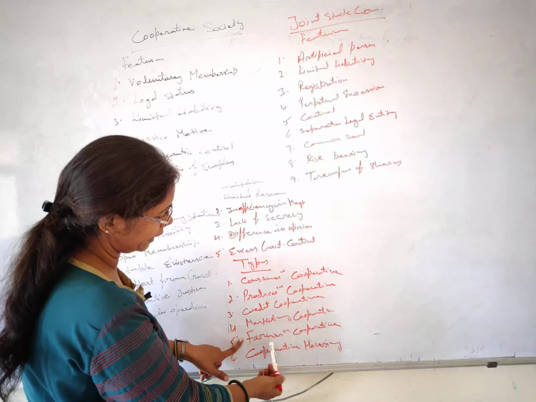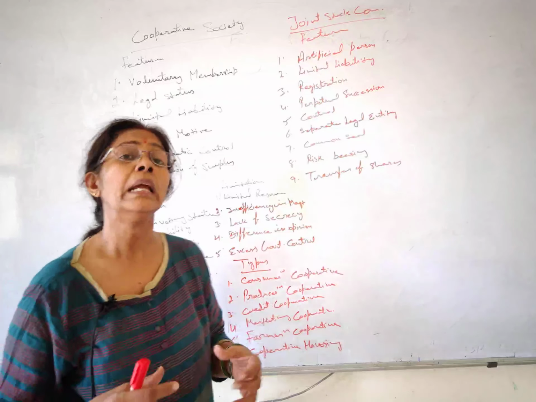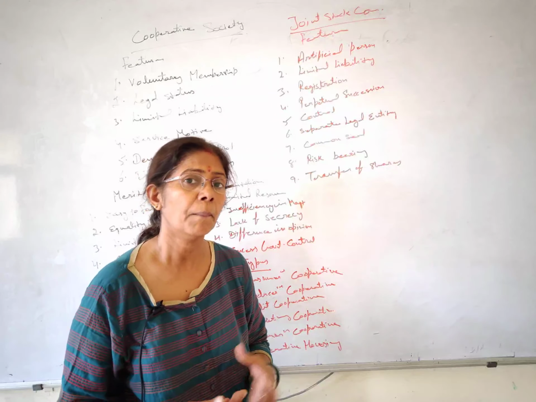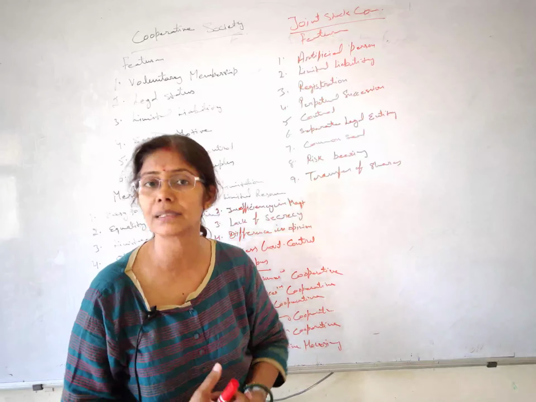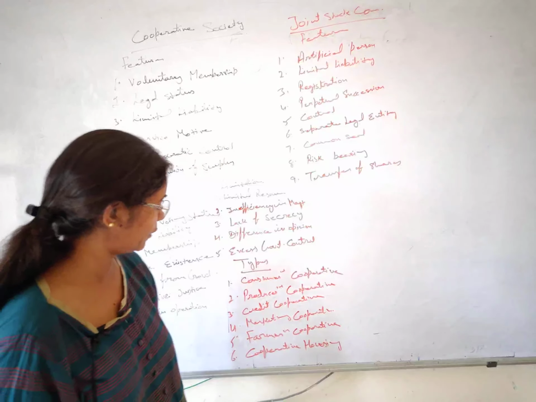This way they form a farmers cooperative society, and together they purchase machinery, equipment, manures and good quality seeds, and they enjoy the benefits of this cooperative.